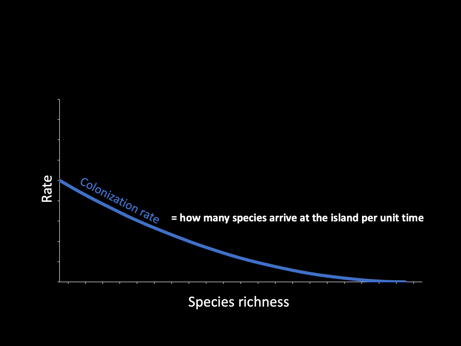In other words, we can imagine a new island. When there are no species on the island, it will experience a high colonization rate, since any species that successfully disperse to the island will represent a successful colonization event. However, as more and more species colonize the island, the colonization rate has to drop, representing that some individuals that disperse to the island are members of species that have already colonized it.